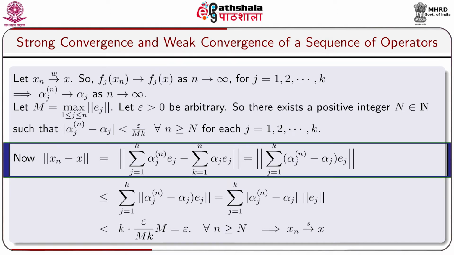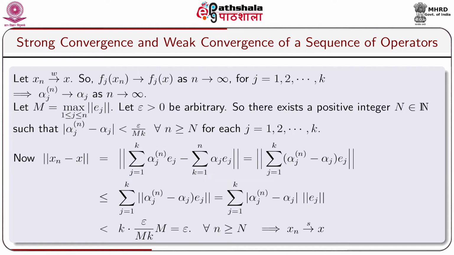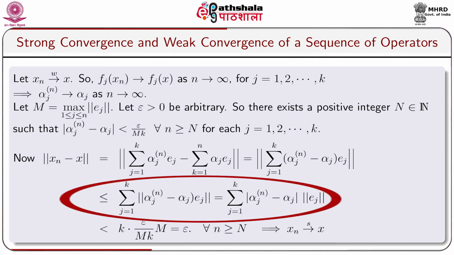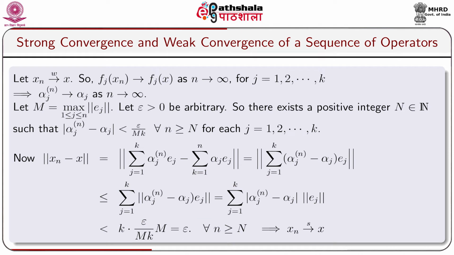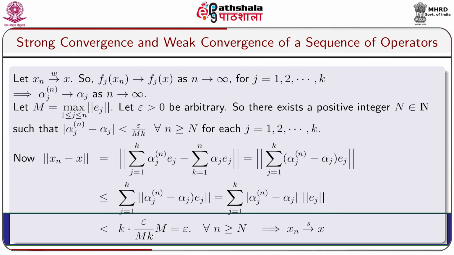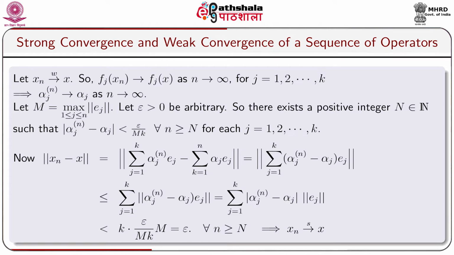Now norm of xn minus x equals norm of the sum from j equals 1 to k of alpha jn ej minus the sum from j equals 1 to k of alpha j ej, which is equal to norm of the sum from j equals 1 to k of (alpha jn minus alpha j) into ej, which is less or equal to the sum from j equals 1 to k of norm of (alpha jn minus alpha j) into ej, which is equal to the sum of modulus of (alpha jn minus alpha j) into norm ej, which is less than k into epsilon by M into k into capital M, which is equal to epsilon for all n greater or equal to capital N. This implies xn converges to x strongly.